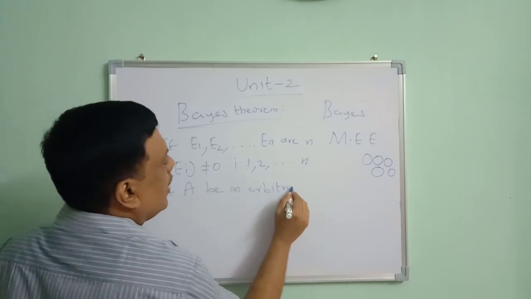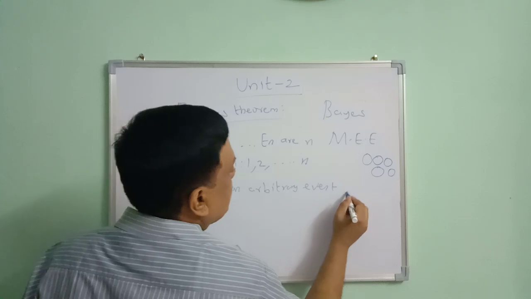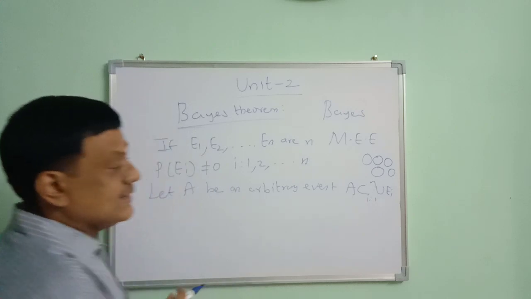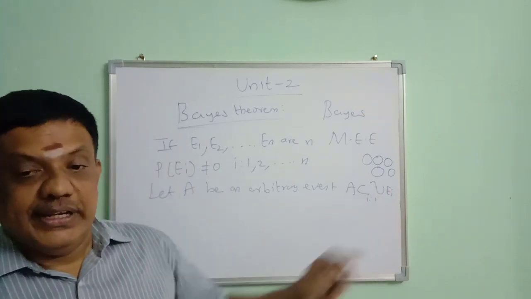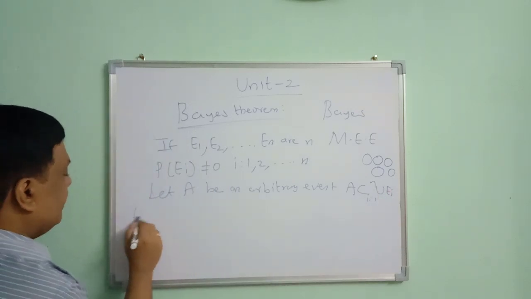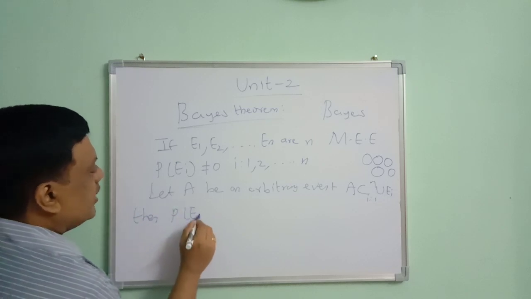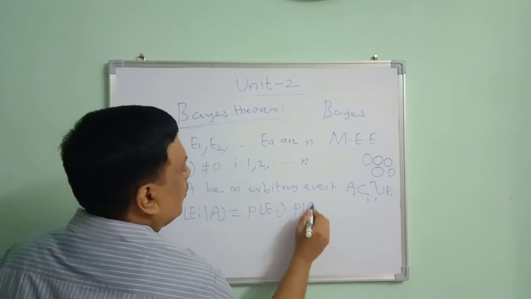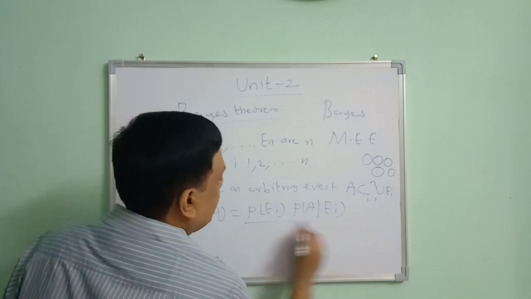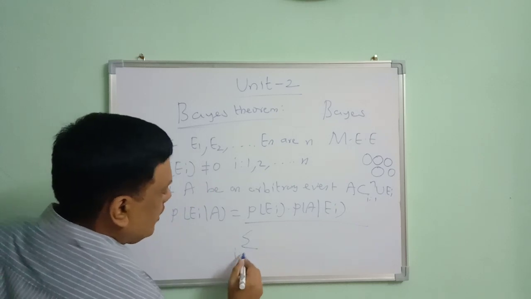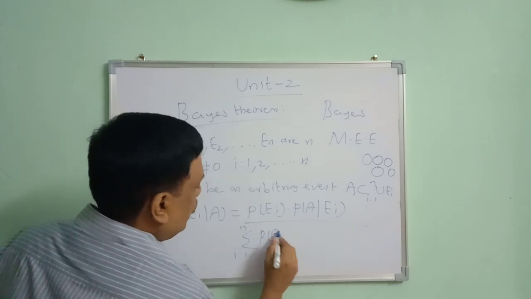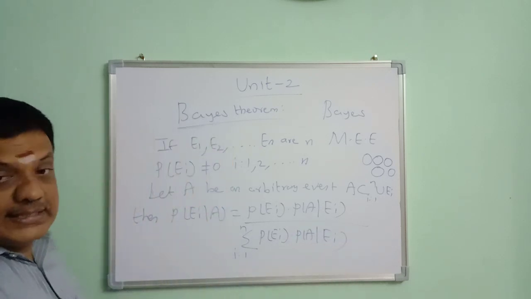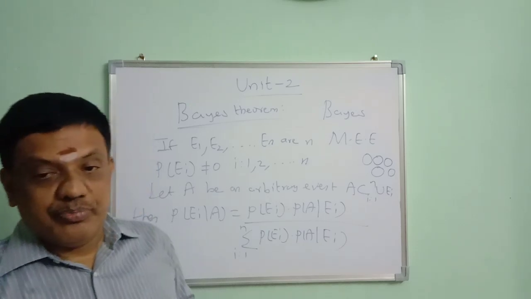Let A be an arbitrary event. This A is a subset of the union of the n mutually exclusive events. Then probability of Ei given A is equal to probability of Ei into probability of A given Ei, divided by summation i varies from 1 to n of probability of Ei into probability of A given Ei. This is the statement of Bayes theorem.